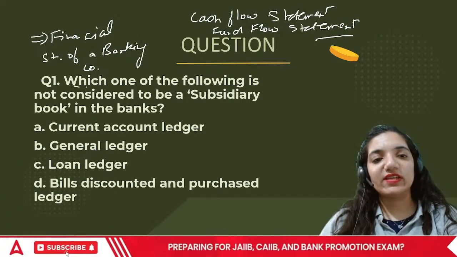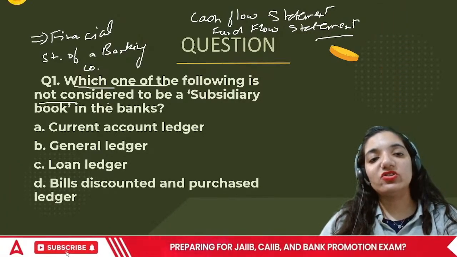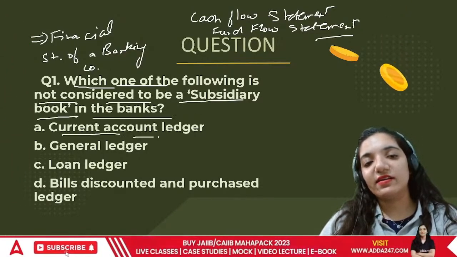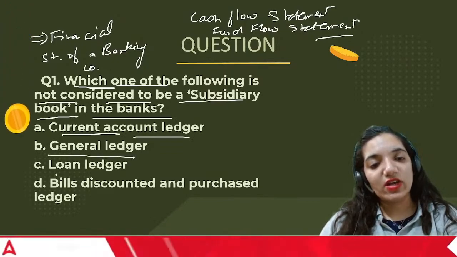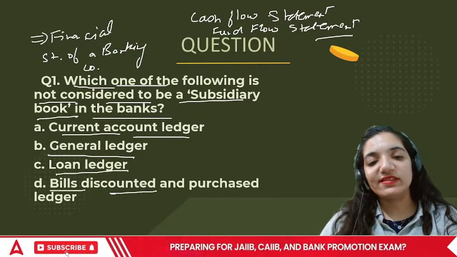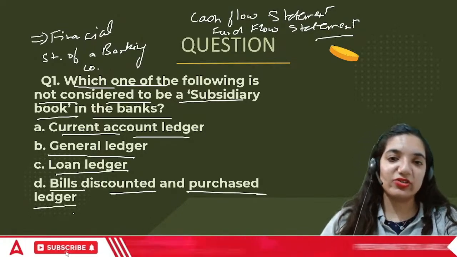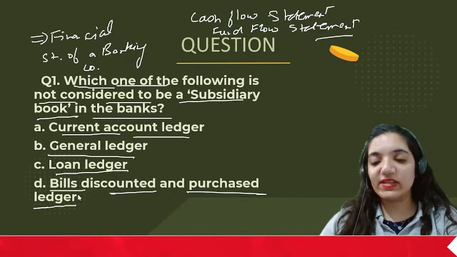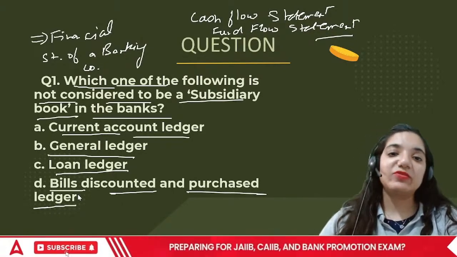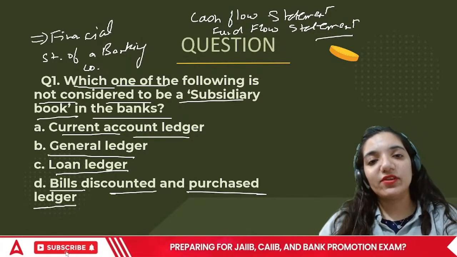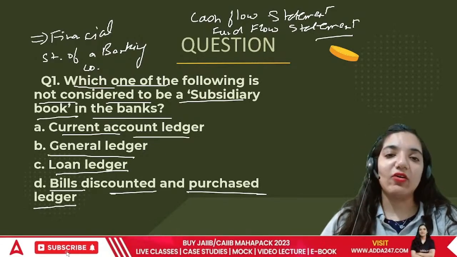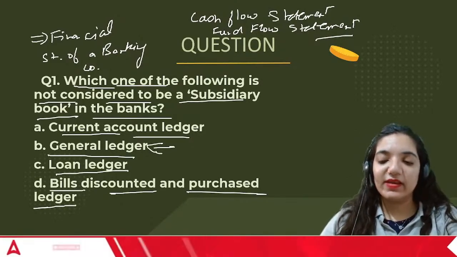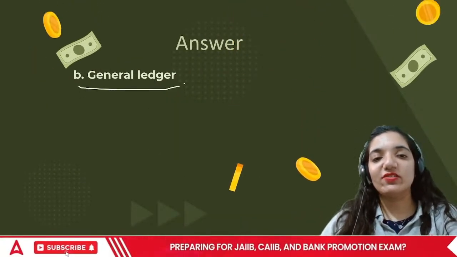The first question says, which one of the following is not considered to be a subsidiary book in the bank? Current account ledger, general ledger, loan ledger, or bills discounted and purchased ledger. Subsidiary means an additional book. A bank also creates a few books and they call them subsidiary or additional. For them, the additional books that they're creating, it is not the general ledger. It is the general ledger.